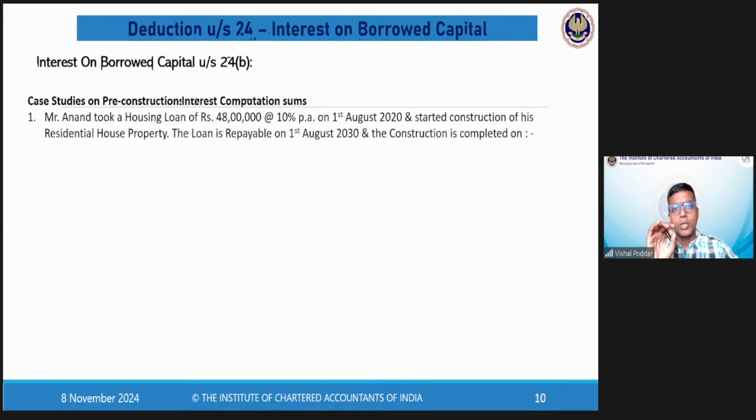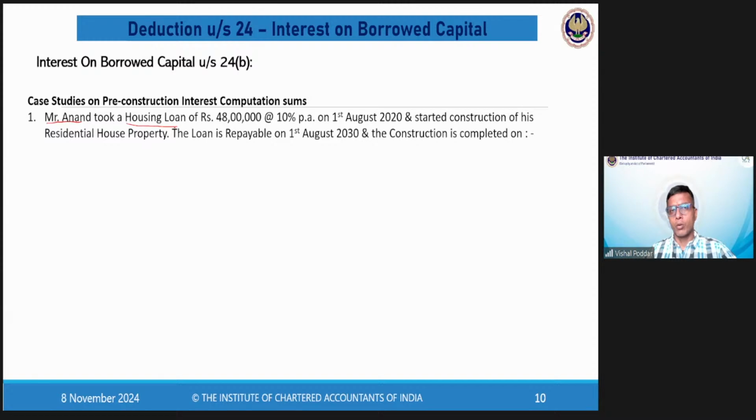Now, this is how actually you get the questions in exams. So these are replica of exam questions. So in exam, you may also get a 2 or 3 mark question only on computation of interest. Point number 1. Second, in the MCQ type of question, that is where a case study is given, one of the questions of the case study could be that the amount of pre-construction interest is, or the amount of interest eligible for deduction is. And that is where again, same type of data is given. So let us understand the concept of pre-construction and the entire computation of interest with the help of these two case studies.